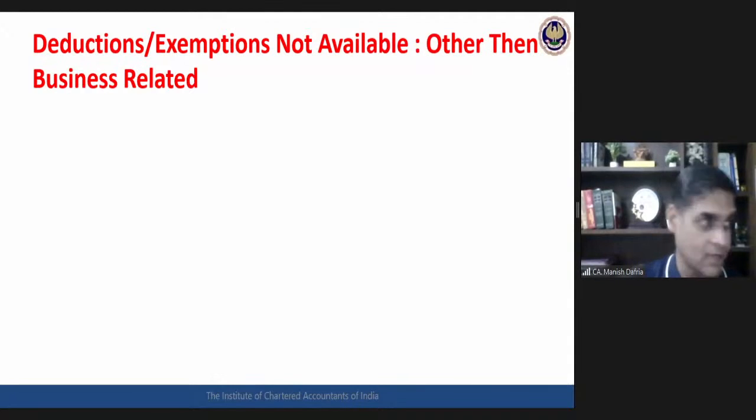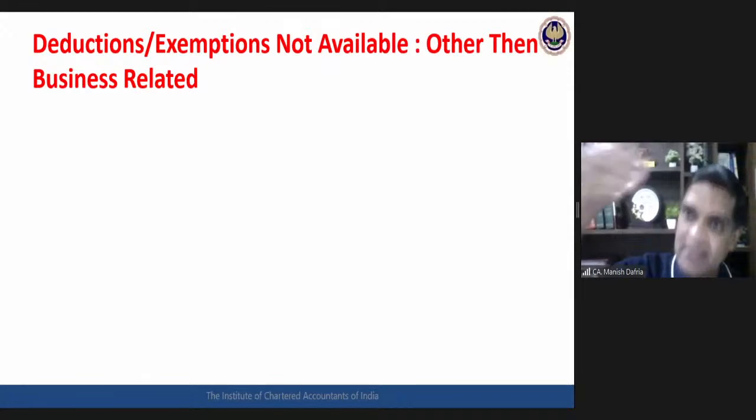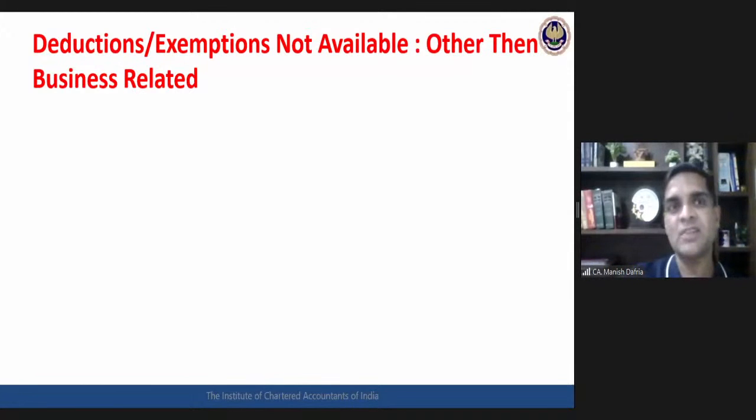Deductions, exemptions not available. But now you, as a student, are going to have a difficult task in your hand. It's a very different kind of challenge, and this happens only in income tax. You need to memorize something, but then you also need to know when this is to be applied and when this is not to be applied. What all the deductions are normally available, you should have clarity. But then which of these would not be available if the assessee is going for the optional rate, that also you need to have clarity.